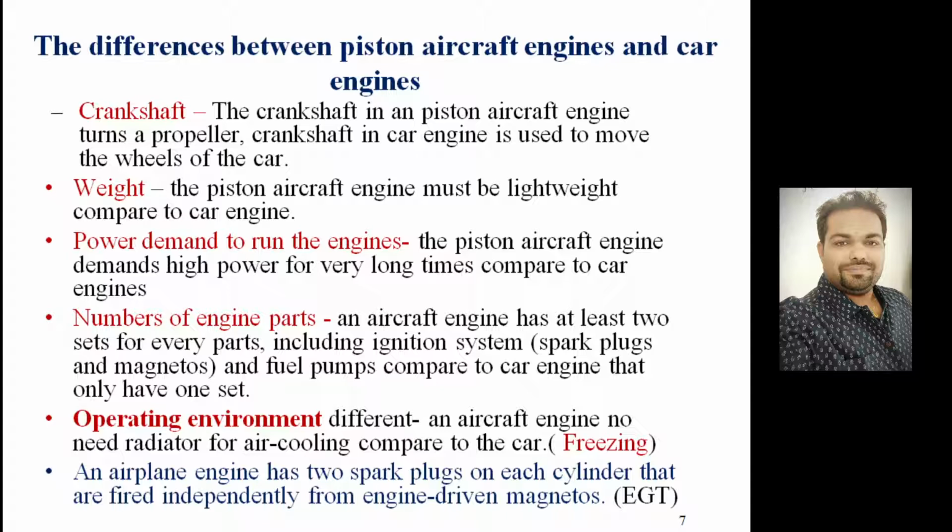However, running too rich a condition can result in a loss of power and premature spark plug fouling. Therefore, many airplanes are equipped with an exhaust gas temperature gauge, by looking at which the pilot can decide how to control the mixture accurately.